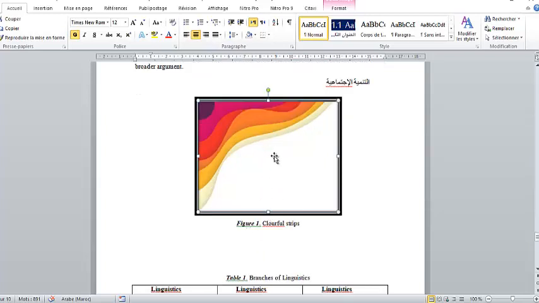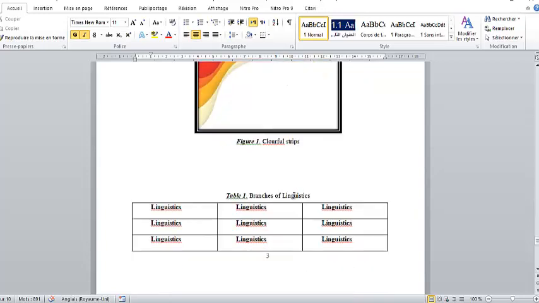Pictures are called figures. So you put it in the middle, in the center, and under the picture you describe it. So first you give it figure number 1. So you see here the whole description is 11, and this one, figure number 1, dot, is bold and also in italics. And here you describe what you have inside. Not 'this is a picture.' No, just give a summary of what you have here.